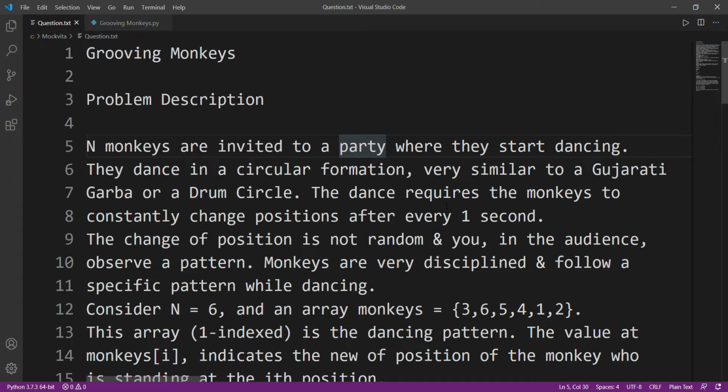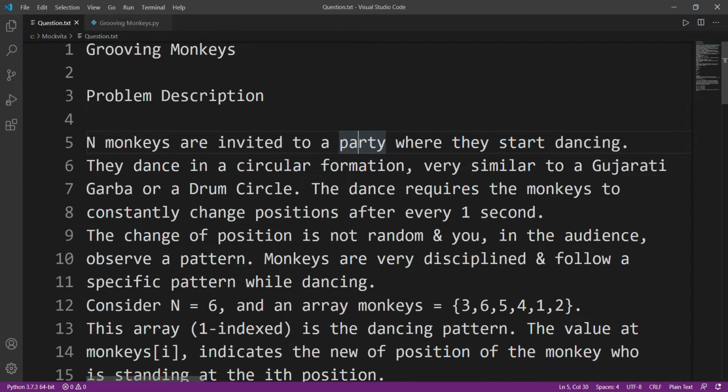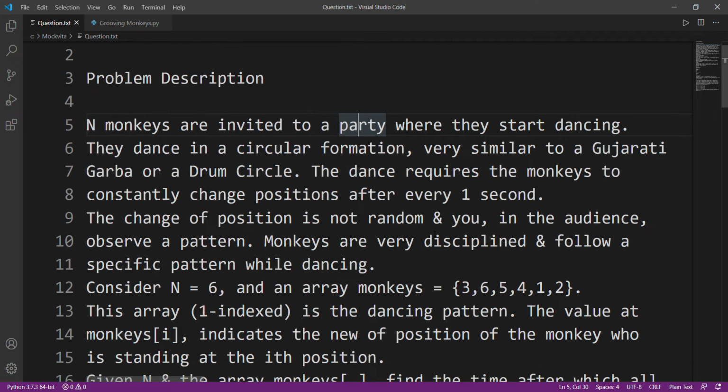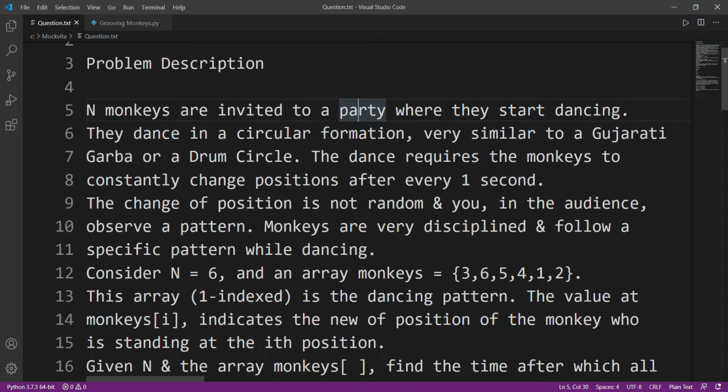N monkeys are invited to a party where they start dancing. They dance in a circular formation very similar to Gujarati Garba or drum circle. The dance requires the monkeys to constantly change positions after every 1 second. The change of position is not random, and you, in the audience, being very smart, observe a pattern. Monkeys are very disciplined and they follow a specific pattern while dancing.